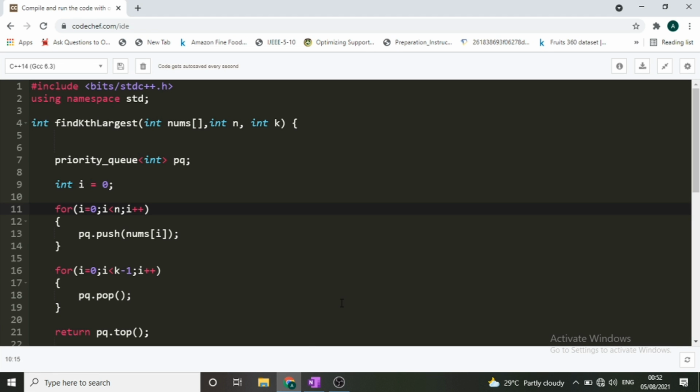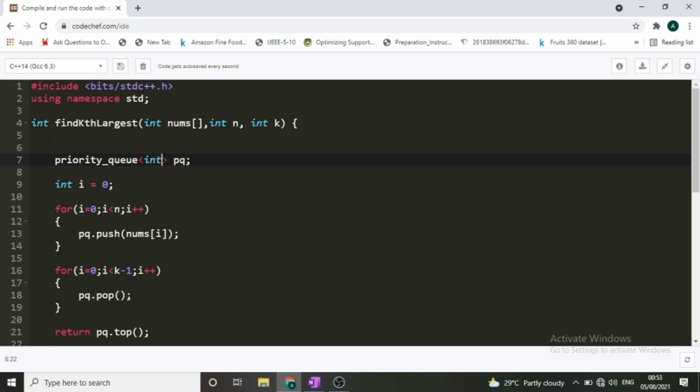All the data structures that we will be using are inbuilt, and we will not be implementing any data structure on our own. All the data structures we will be using in the exam will be inbuilt. So you must know the STL of whichever language you are using: in Java there are collections, in C++ there is STL, and in Python also there are certain libraries you can refer to. So we are using a heap, and heap is done using a priority queue. We have declared the priority queue here, and by default a priority queue is a max heap.